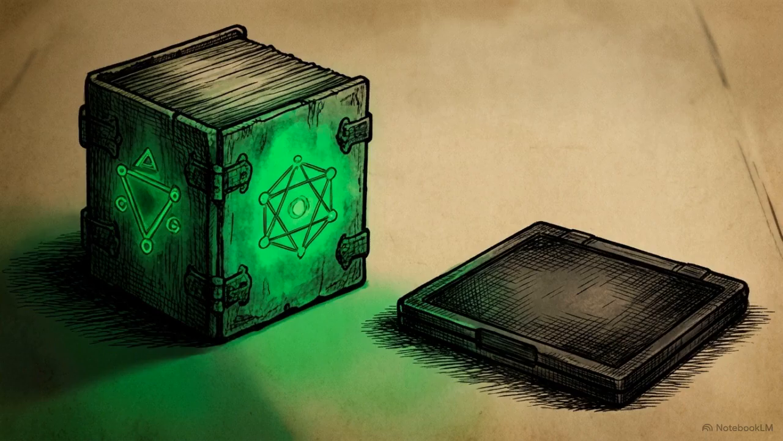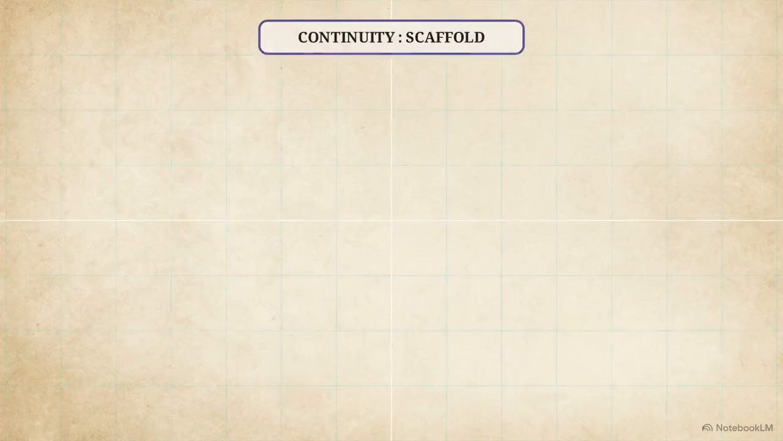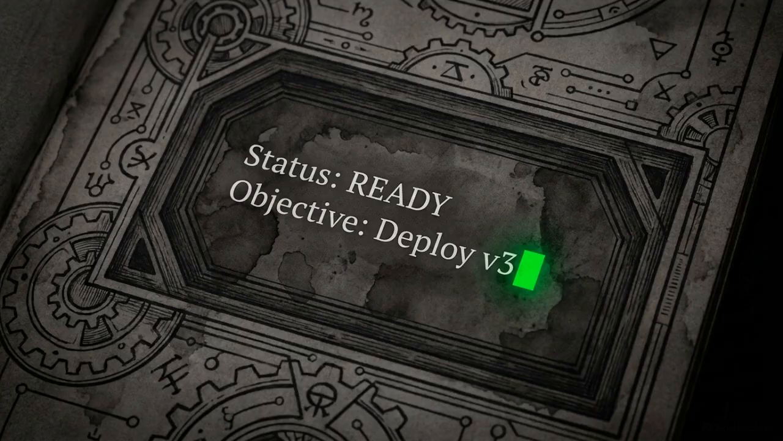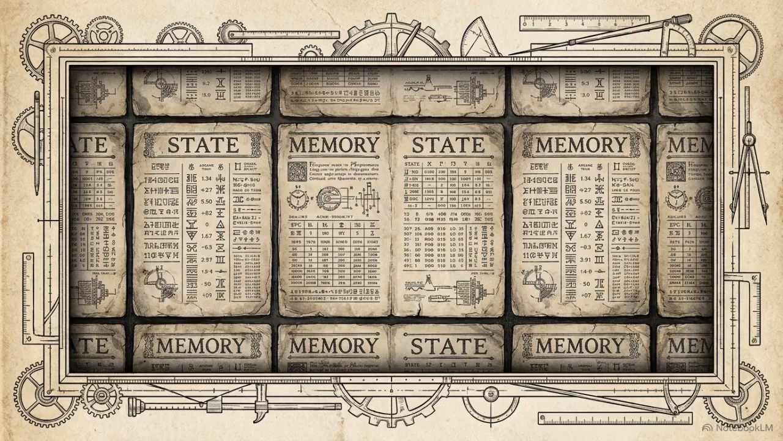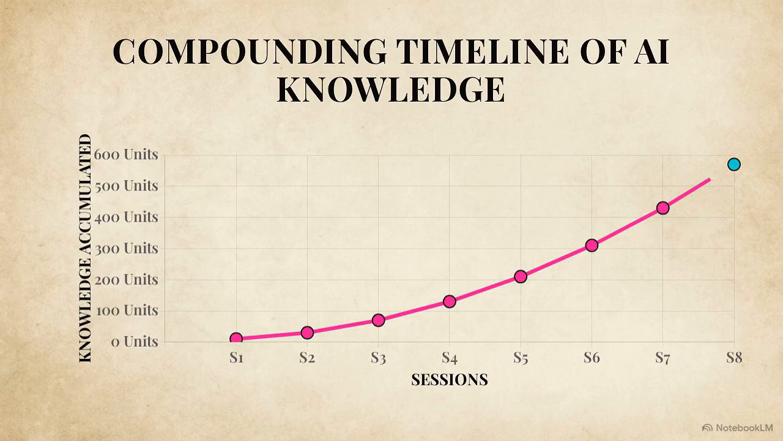True progression requires the agent's internal state to survive the shutdown. It needs a cognitive anchor that exists outside the temporary computing process. Continuity provides this anchor through a scaffold of plain text files. These are Markdown documents that the agent autonomously reads and updates to orient itself across sessions. Pushing the agent's knowledge into these persistent files allows its intelligence to accumulate. It turns a series of isolated events into a single compounding timeline of work.